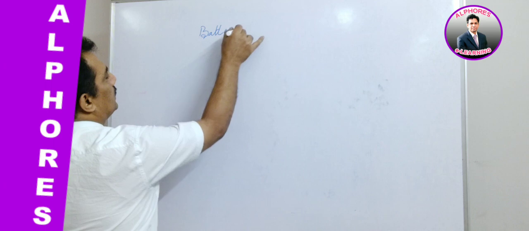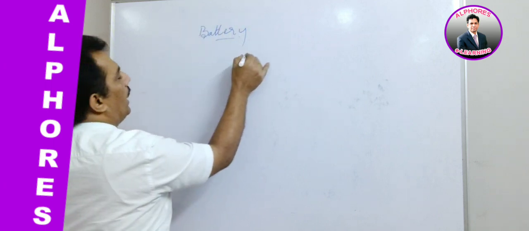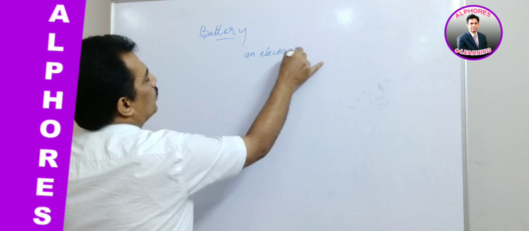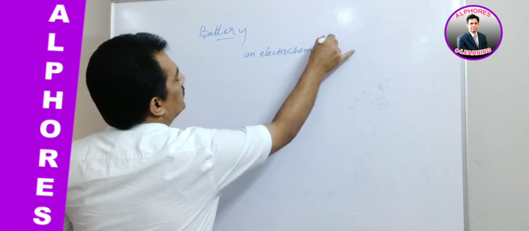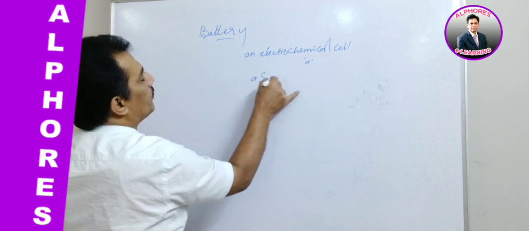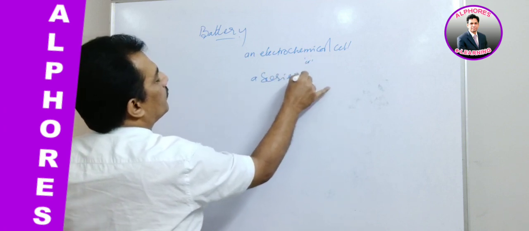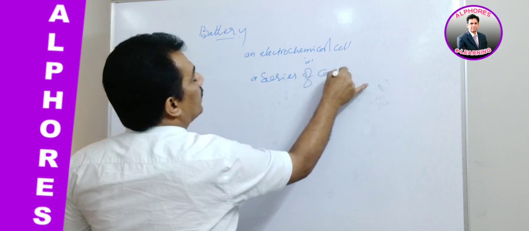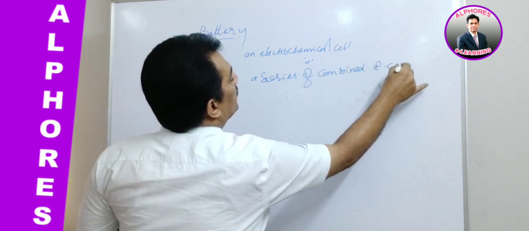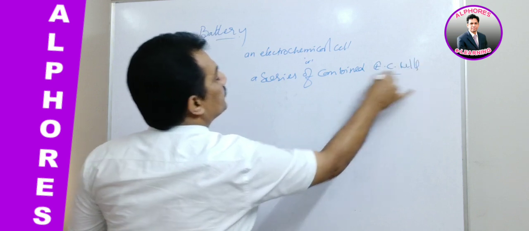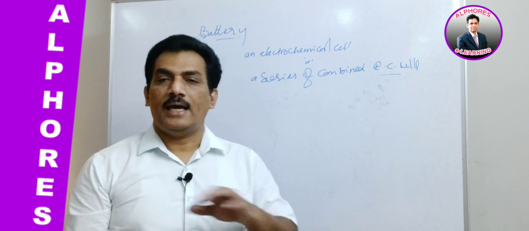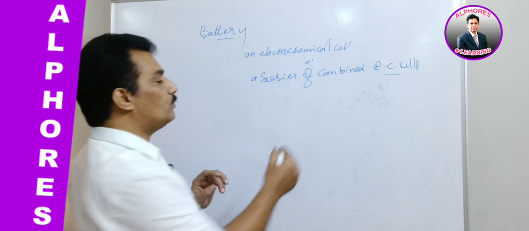A battery is nothing but an electrochemical cell, or a series of combined electrochemical cells, that can be used as a source of direct current at constant voltage.